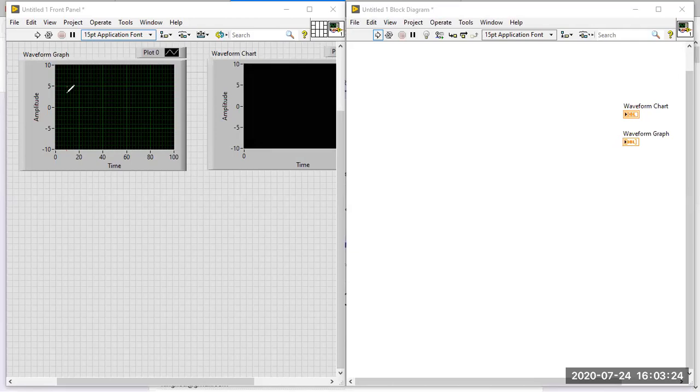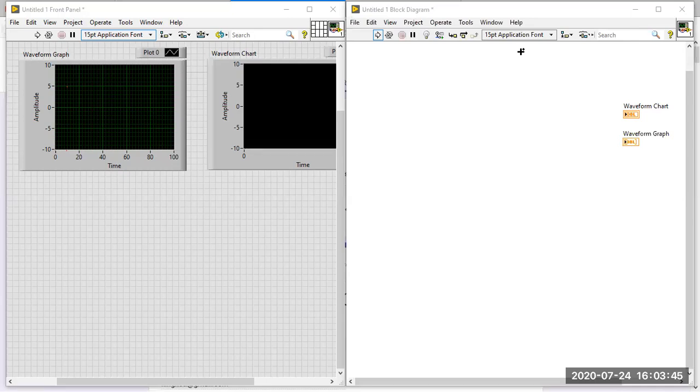But a chart is not like that. Time is taken automatically, and based on the time value it plots the data values appropriately. So you have to know that a graph requires a minimum of 2 points, and a chart requires a minimum of 1 point.